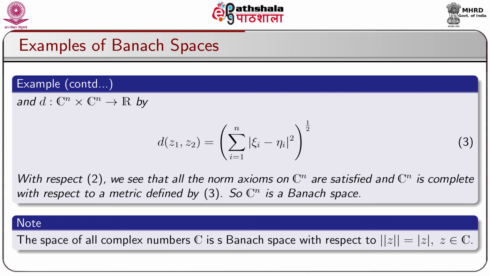With respect to this, we can see that all the metric axioms are satisfied on Cn and all the norm axioms are satisfied on Cn. So, Cn is complete with respect to the metric defined by equation number 3. So, Cn is a Banach space. It is to be noted that the space of all complex numbers C is a Banach space with respect to norm of Z equal to modulus of Z, where Z is taken from C.